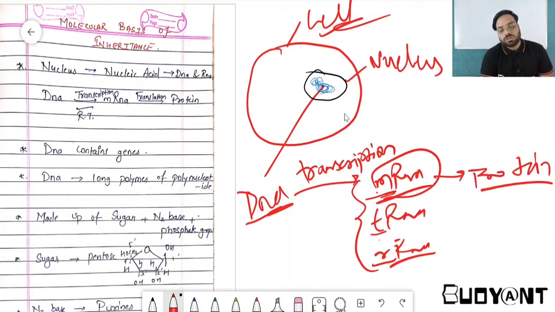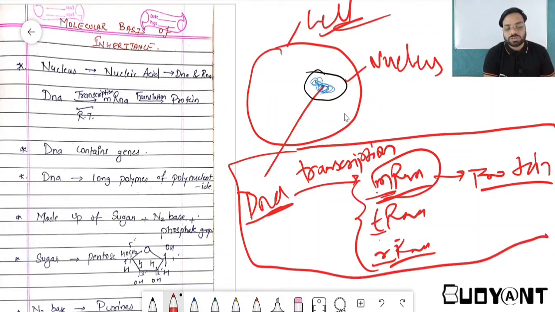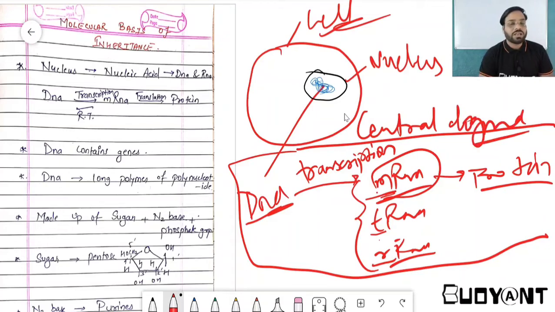So this whole process is called the central dogma. If a question asks what is central dogma, it is the conversion of DNA into mRNA through the process of transcription, and then the conversion of this mRNA into protein through a process called translation. This is called the central dogma.